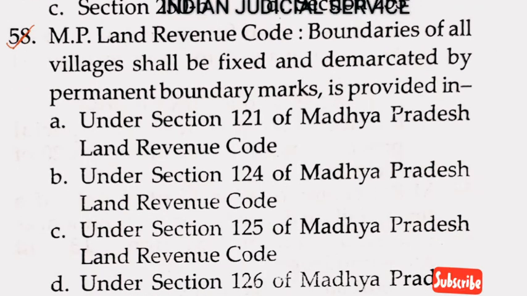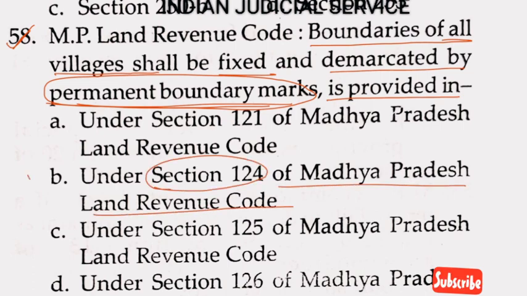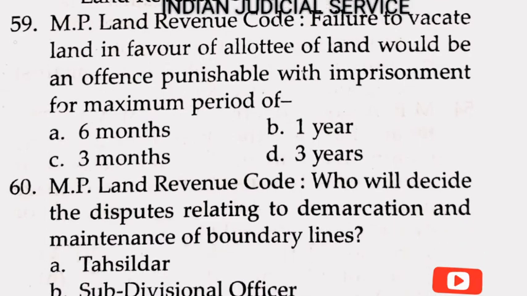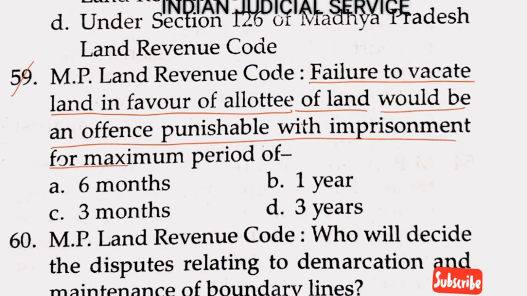Now question number 58. MP Land Revenue Code, the boundaries of all villages shall be fixed and demarcated by permanent boundary mark. This is very important here, is provided in. So the boundaries of all villages shall be fixed by the permanent boundary mark under section 124 of MP Land Revenue Code. So answer here option B. Now question number 59. MP Land Revenue Code, the failure to vacate a land in favor of allottee of land would be an offence punishable with imprisonment for maximum period of 3 years. So answer here option D.